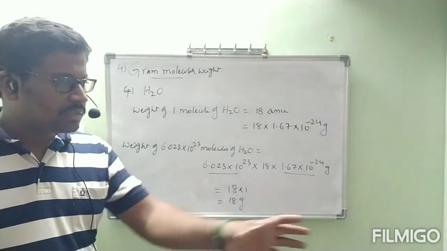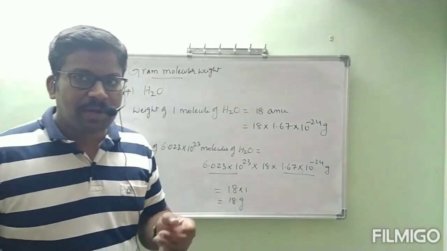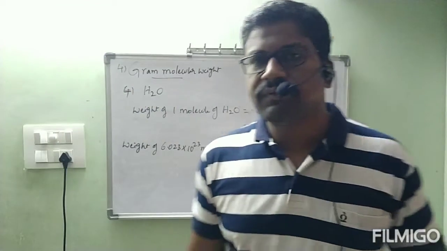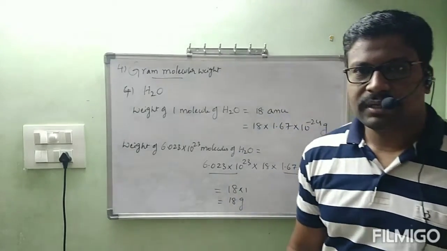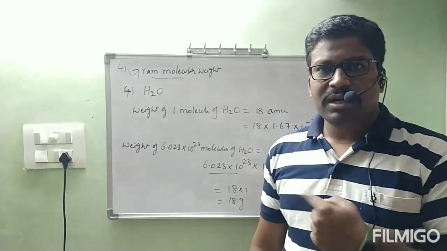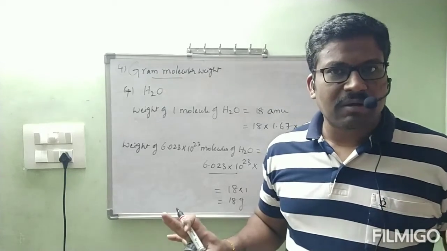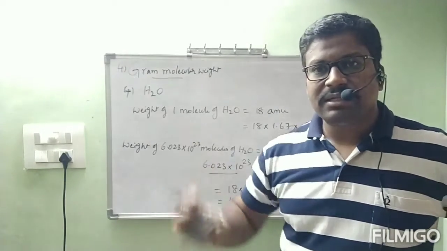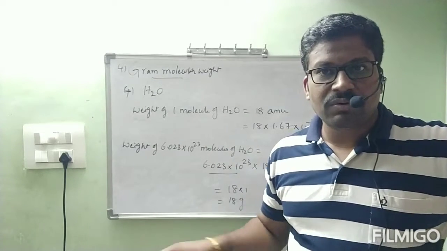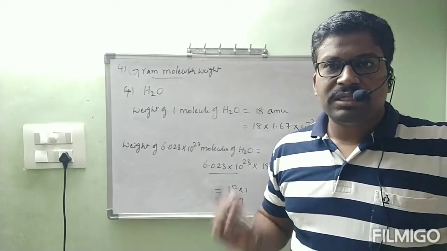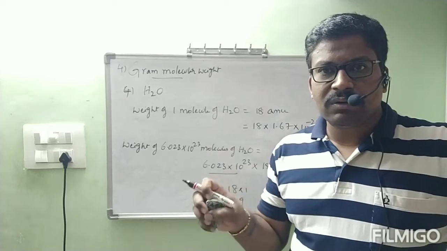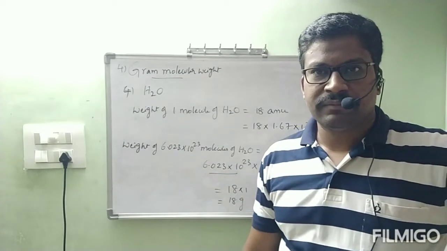We can tell this water contains 6.023 into 10 power 23 molecules of water. Like that we can estimate. Actually, this is a very important step which was explained by Avogadro. Otherwise, we cannot calculate the number of molecules, and further calculations are very difficult for us if you don't know these definitions. Okay? These definitions play a very important role in the next coming calculations.